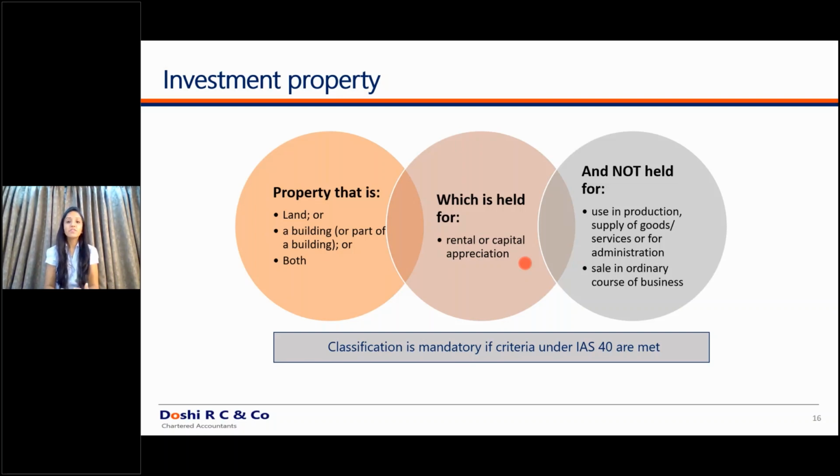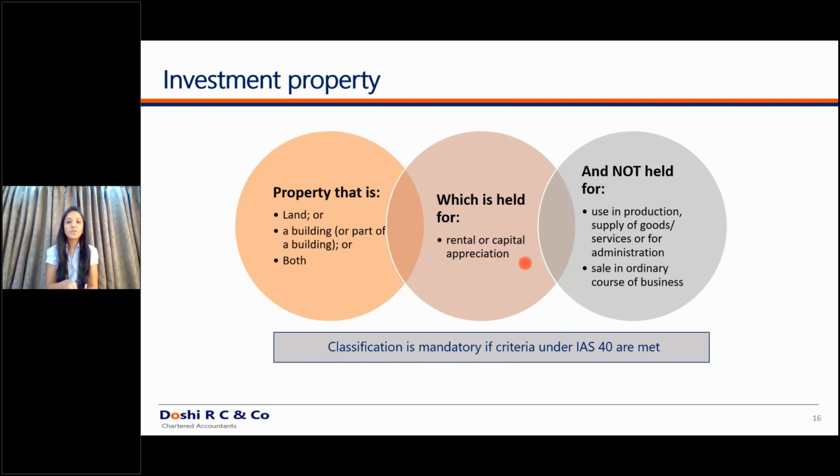At the time of purchase of such huge properties, they obviously have certain board resolutions: for what purpose is this property held? Only by having certain documentary proof can you decide for what purpose the property is held. Now, one more classic criterion is an unintended use. That is, as of now, the company is like, I might use it, I might sell it, I don't know what I might do out of it. So if there is an unintended use of the property, it has to be mandatorily classified as an investment property.